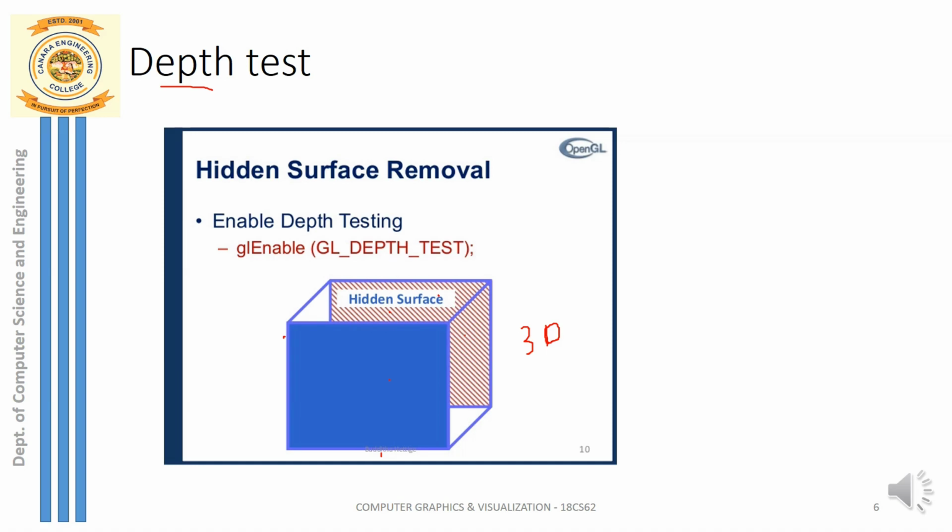Depth testing is removing the hidden surface, or in other words, displaying only those pixels which are visible to the viewer. In OpenGL, in order to perform depth testing, you have a function called glEnable(GL_DEPTH_TEST), and this is applicable only for 3D objects. Remember, if it is a 2D object, there is nothing called hidden surface. Depth information will be 0 for all 2D images or 2D objects. So only for 3D objects there is something called depth information which is to be enabled.